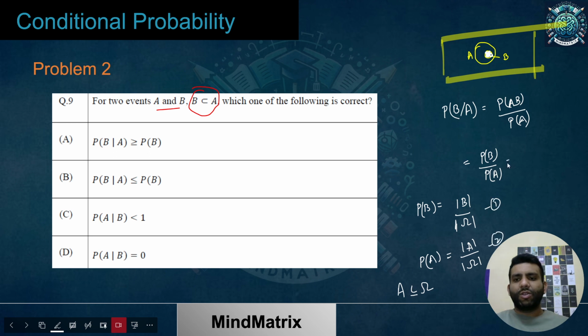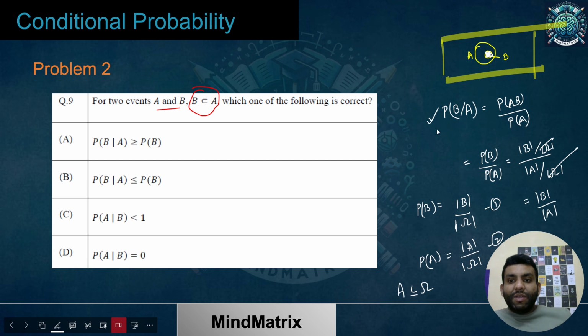Let's put these values in. What do we get? Just for the sake of understanding I am taking it further, and you'll learn that by intuition also we get the answer. If I cancel this off, I'll get this. So the value of probability of B given A is going to be something like this.